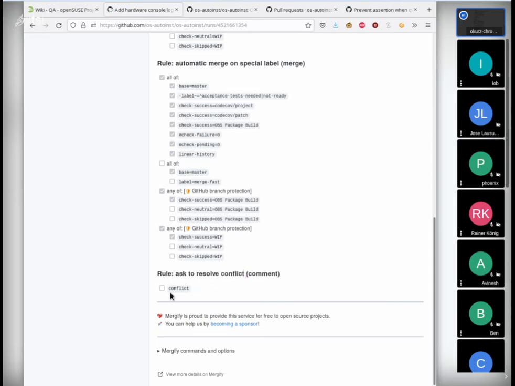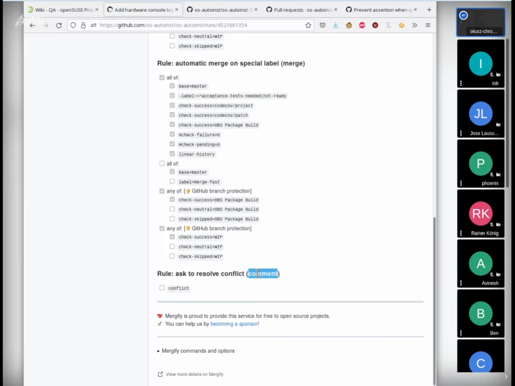Actually, let's start with that one, because this is like really simple. It has one condition, like if there's any conflict in the pull request, then this rule will apply. And the action, what Mergify will do, despite the name, it won't merge, but it will comment.